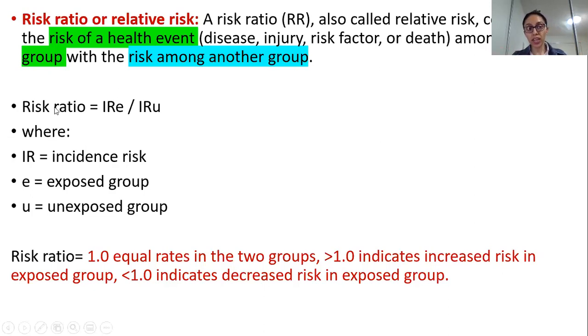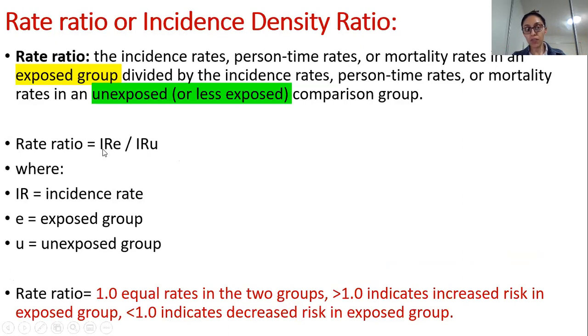All right, so now you again have the same sort of calculation. You have risk ratios over here, where you have incidence risk, and exposed group versus unexposed group. Over here, if you see the definition, you had incidence rate. So that's the only difference. But the main mathematical formula we are using is division. It's nothing else, it's the same thing, it's division.